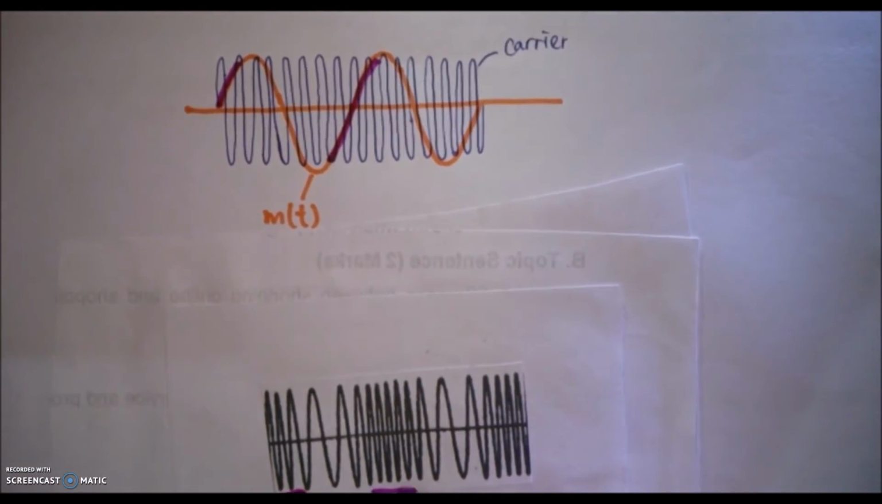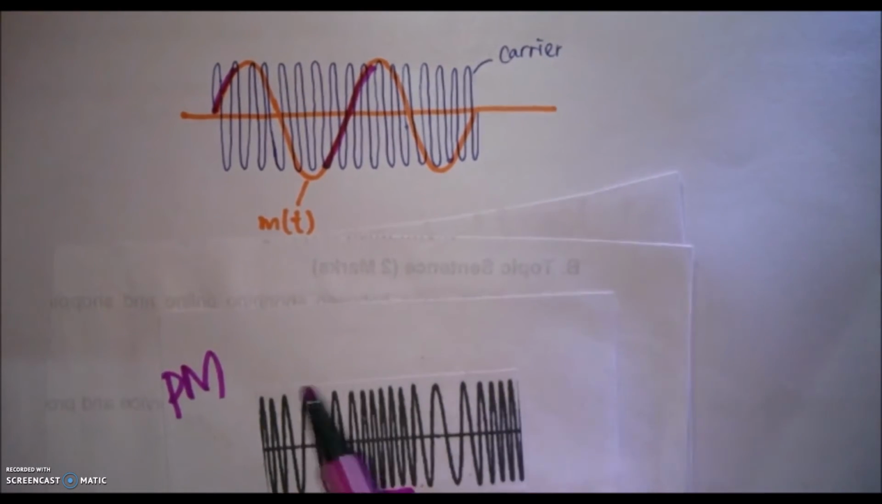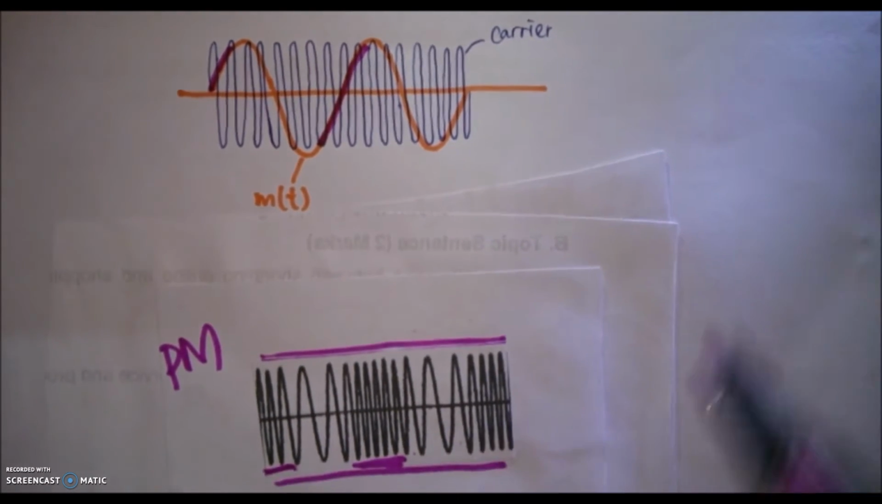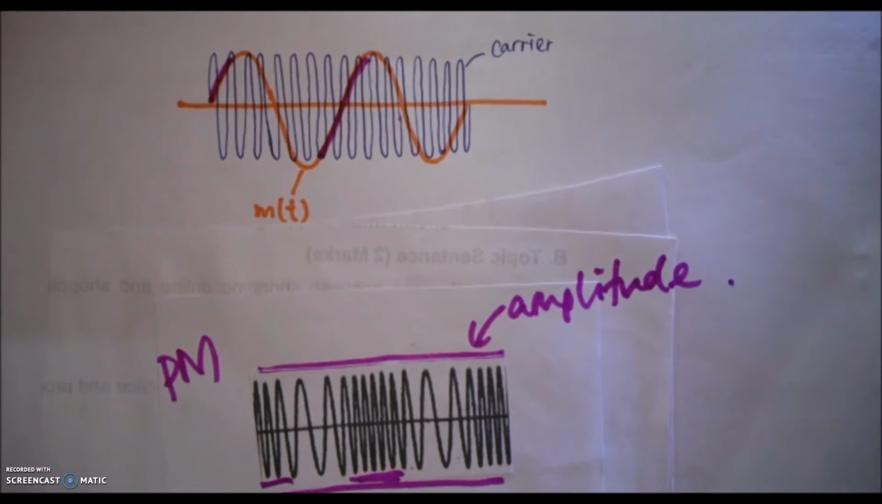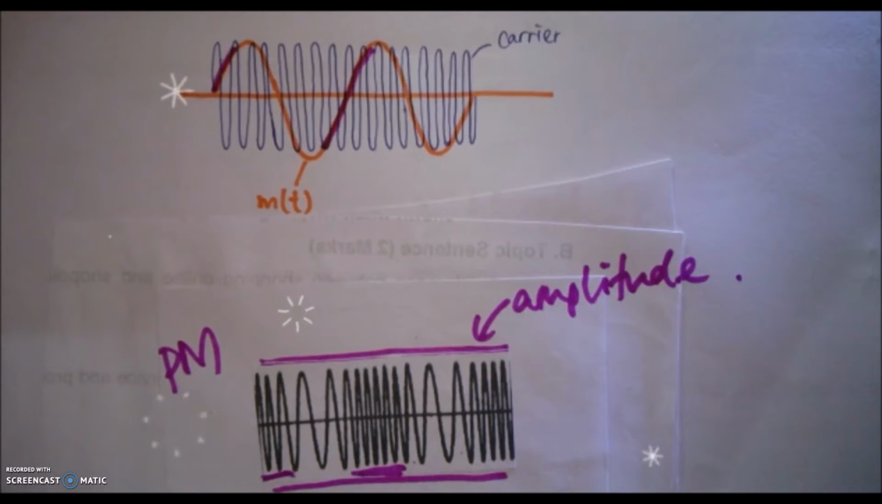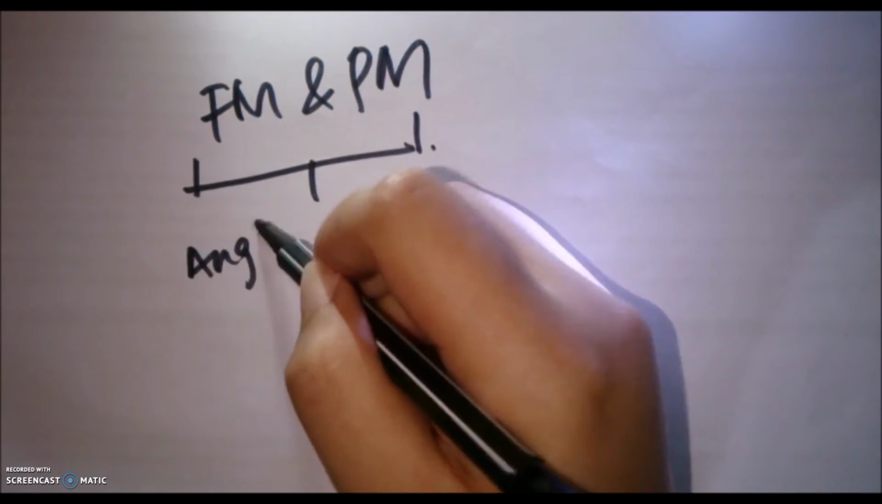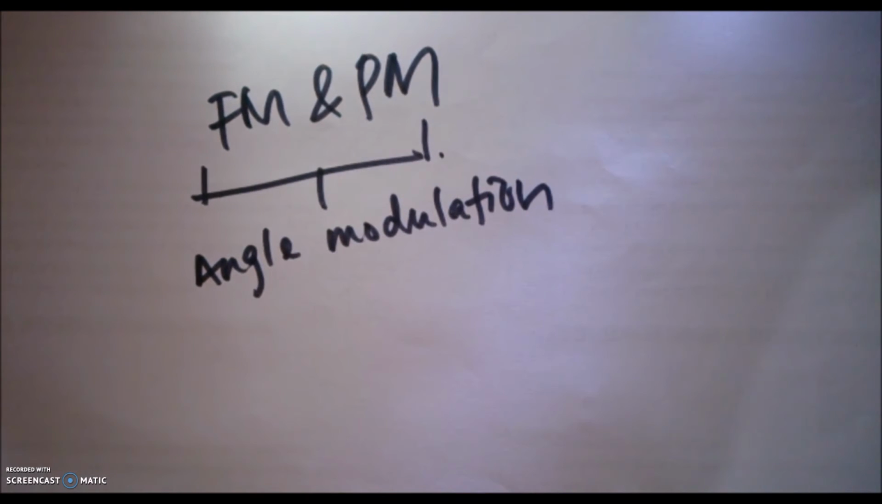whereas in PM, carrier wave is modulated in phase by the signal that is to be transmitted, hence the amplitude remains the same. In short, PM is instantaneous phase varied linearly with the signal. Therefore, FM and PM are angle modulation because the angle in carrier wave is varied according to the baseband signals.